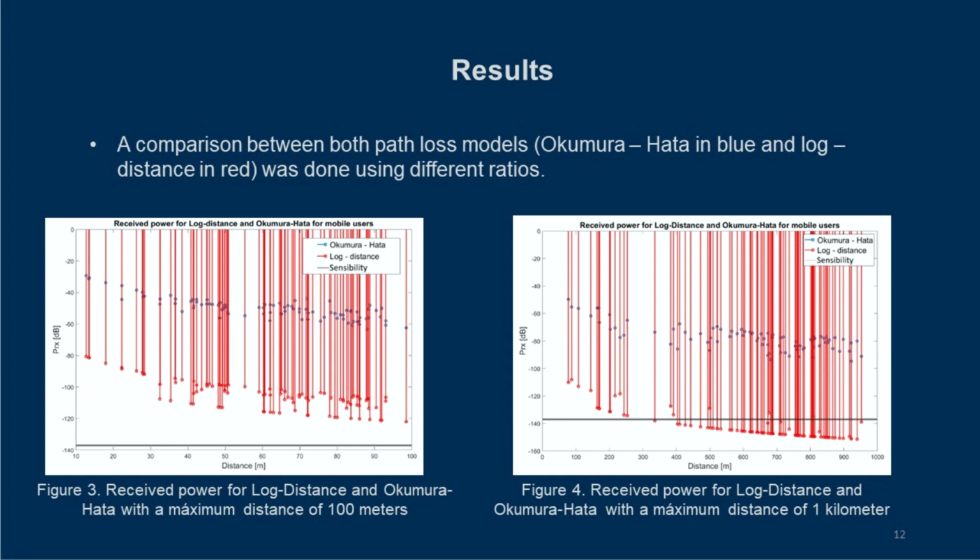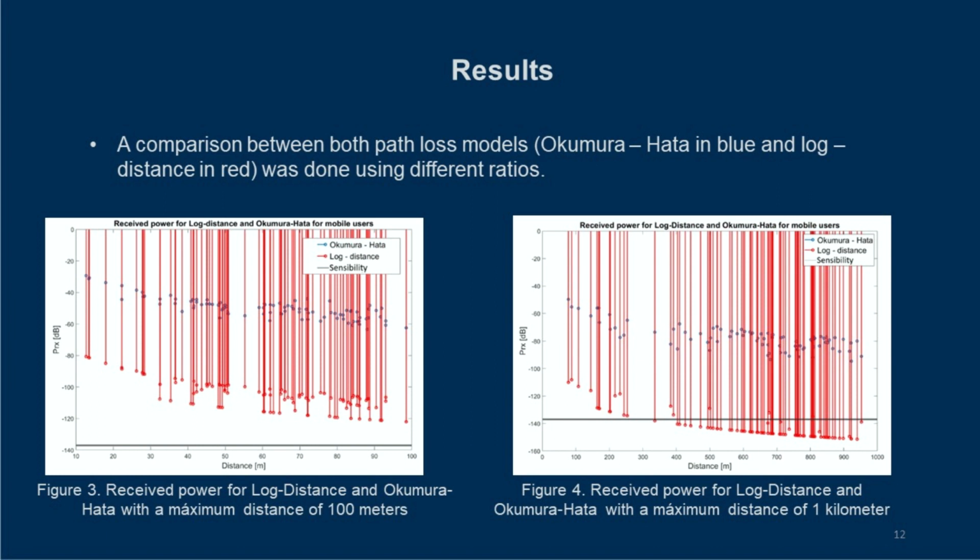Results. A comparison between both path loss models, Okumura-Hata in blue and log distance in red, was done using different radii. Figure 3 shows the behavior of both models at a 100 meters radius. The black line represents the sensitivity of the system. In this case, the result of both models is above the minimum power. Therefore, the signal will be correctly received.